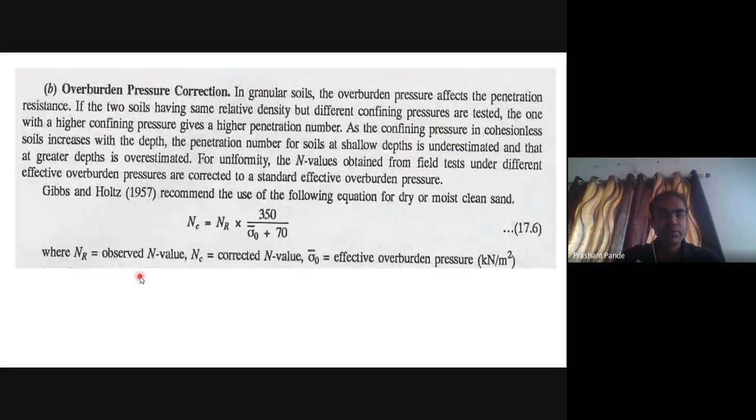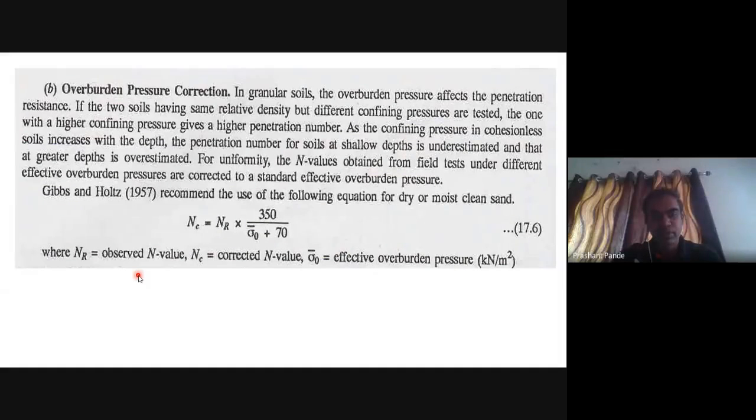Overburden pressure correction. In granular soils, the overburden pressure affects the penetration resistance. If two soils having the same relative density but different confining pressure are tested, the one with higher confining pressure gives a higher penetration number. As the confining pressure in cohesionless soil increases with depth, the penetration number at shallow depth is underestimated, and at greater depth is overestimated. For uniformity, N values obtained from the field test under different effective overburden pressure are corrected to standard effective overburden pressure.